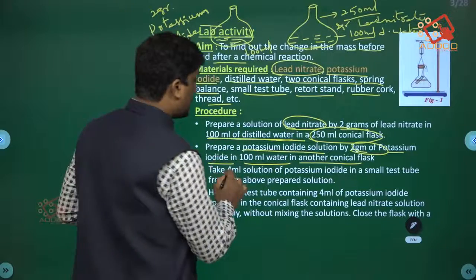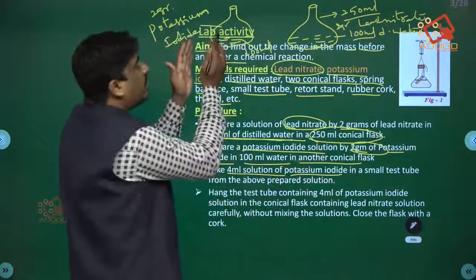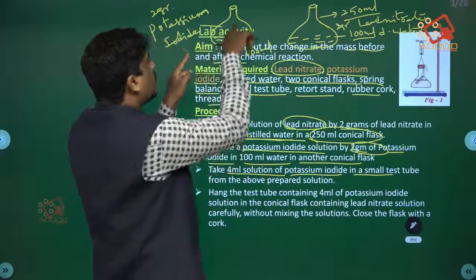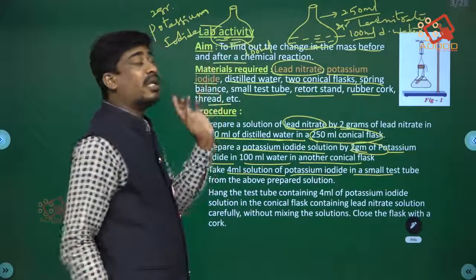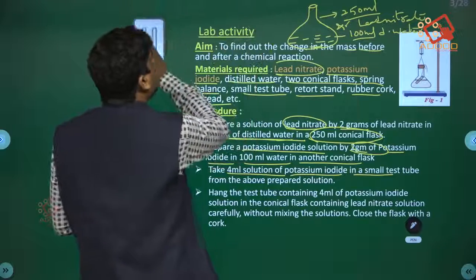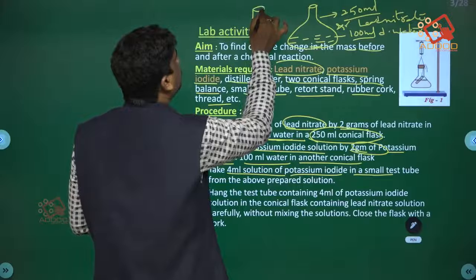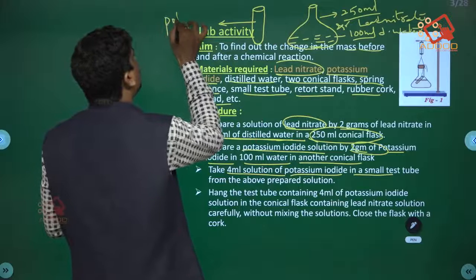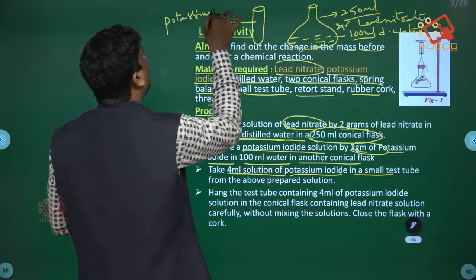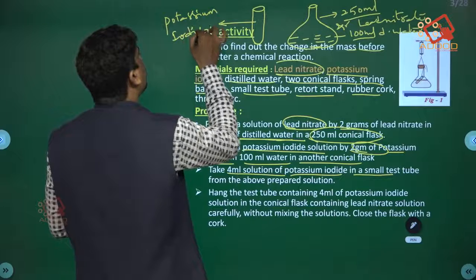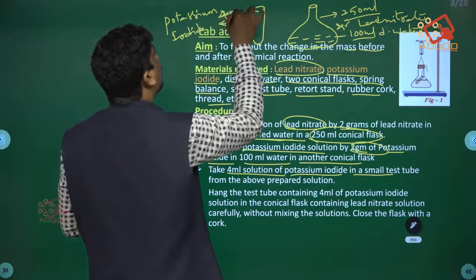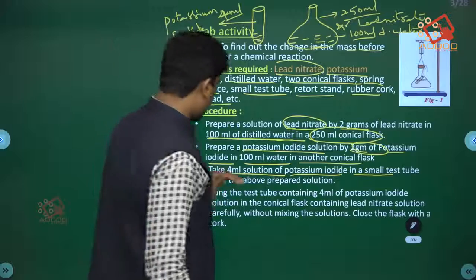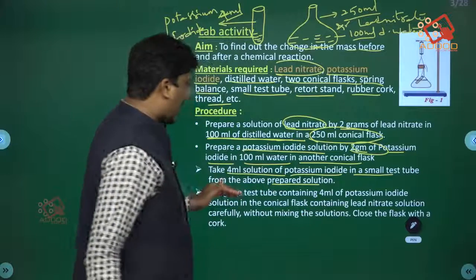Take 4 ml solution of potassium iodide from the 100 ml solution. Take 4 ml in a small test tube. So from this conical flask, take 4 ml of potassium iodide solution in a test tube. This contains potassium iodide solution, 4 ml quantity. Within 100 ml, just take 4 ml from the prepared solution.